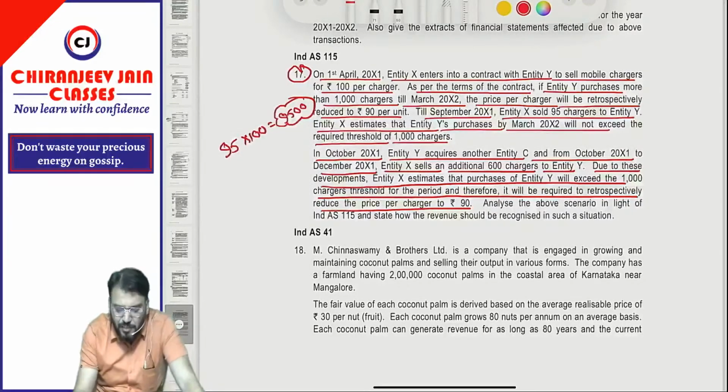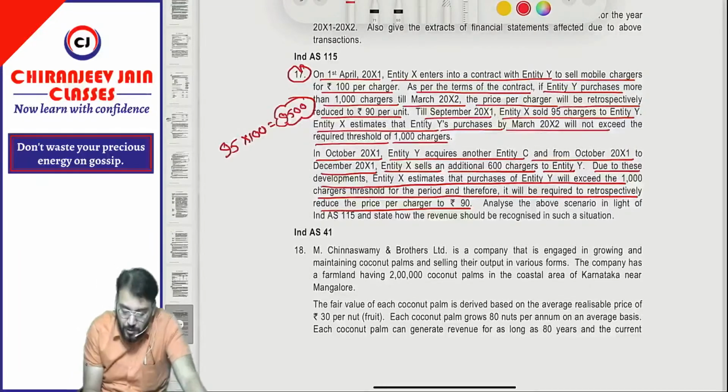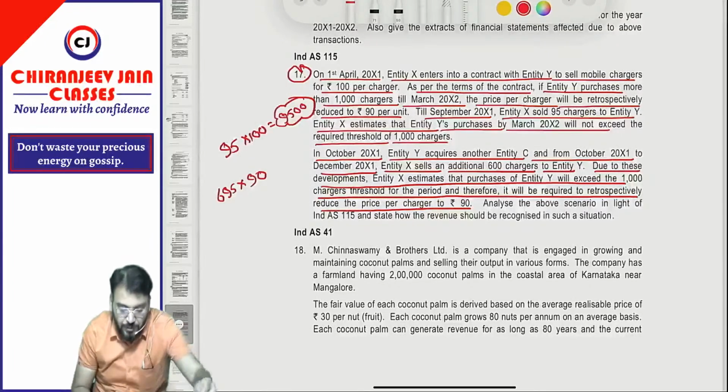So in the next quarter, from October, November, December, these next 3 months, they have sold 600 chargers, and now they are of the view that the total sale will be more than 1000 chargers. Therefore, the price will be now not 100, the price should be what? 90, and that should be retrospectively. It means the total units sold on a cumulative basis will be 695. For 695, now the price will be 90. So 695 into 90, how much?